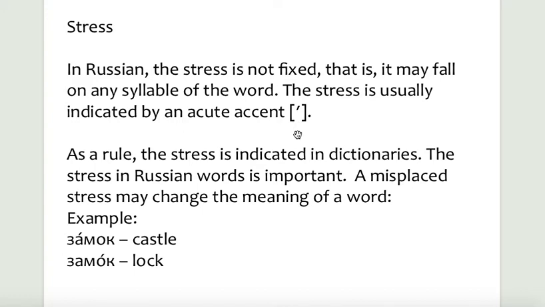The stress in Russian words is important. A misplaced stress may change the meaning of a word. For example, we have the word castle and block. In Russian, they look very much alike. However, the stress is in a different position, and this changes not only the meaning of the word, but also the way they are pronounced. So castle is zamak, and lock is zamok. In a second, we will take a look to see why this letter O sounds A.